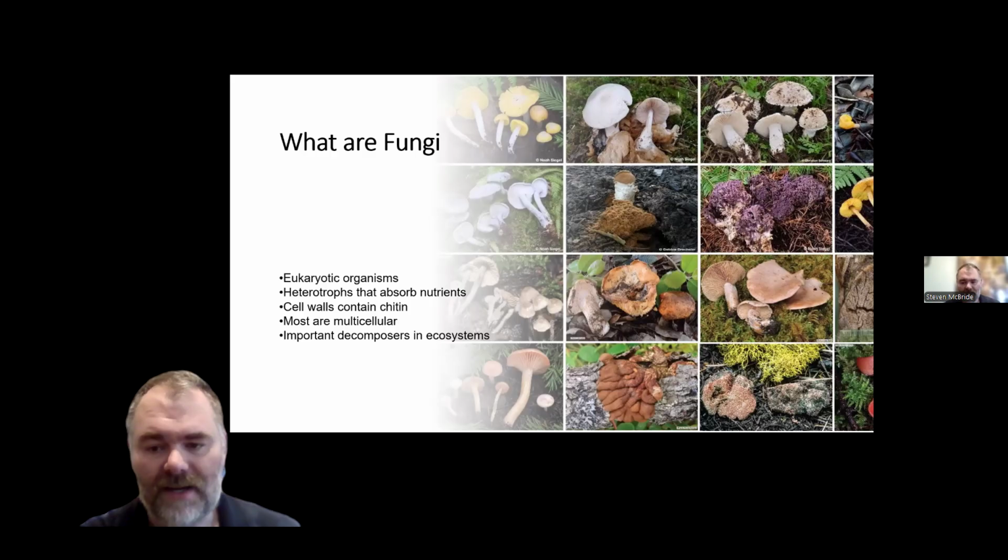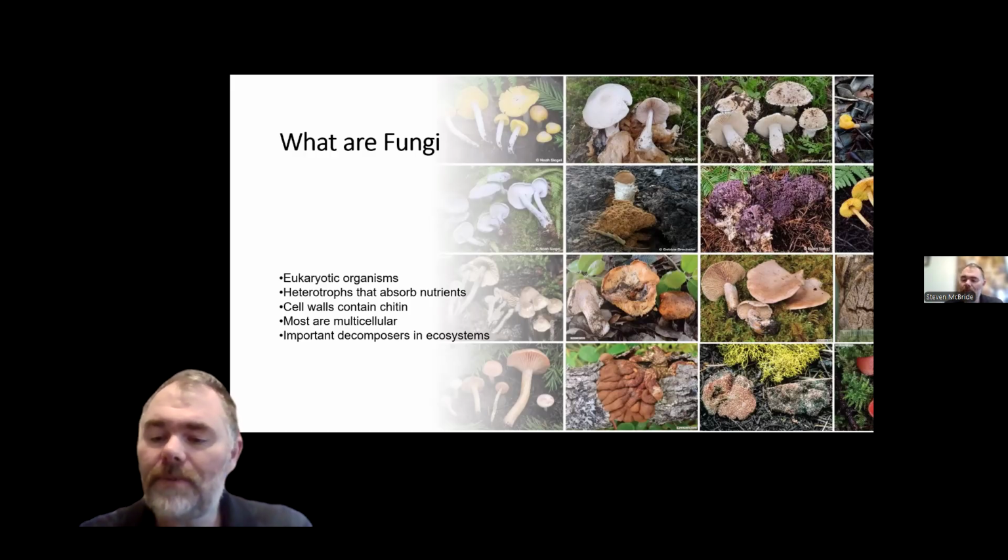Another important feature is that fungal cell walls contain chitin, which is different from the cellulose found in plant cell walls. Chitin is also found in the exoskeletons of insects and crustaceans. Most fungi are multicellular, although some, such as yeast, exist as single cells. Fungi play a major ecological role because they help decompose dead organic matter and recycle nutrients through ecosystems.